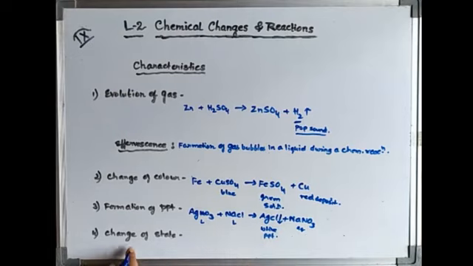Now coming to another characteristic, which we also often find in reactions, the change of state. Change of state means, if you take two solids, they change to gas, or two solids change to liquid, or two liquids change to gas. Like this you can take. So let us take one example to make it understood very clearly. Ammonia, which is in a gaseous state, plus HCl.